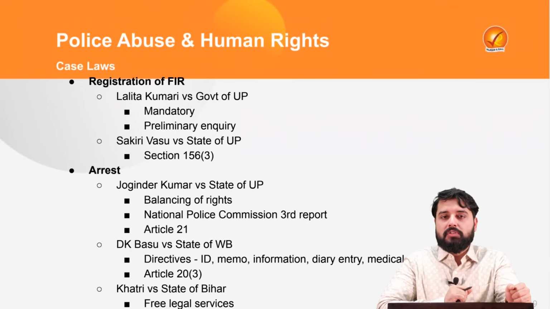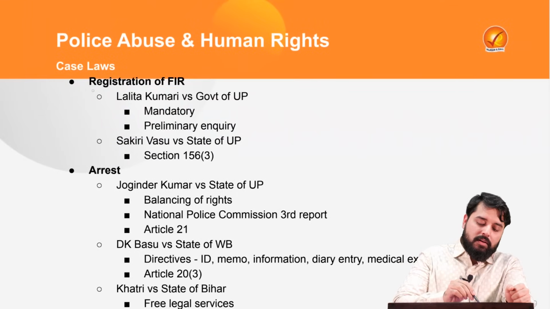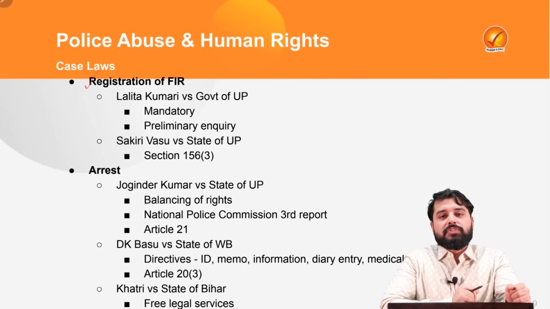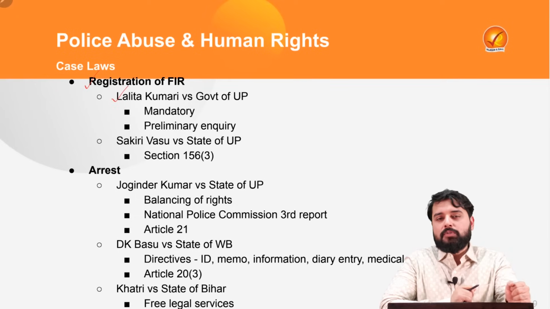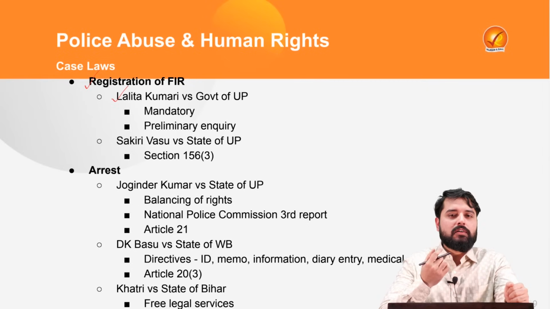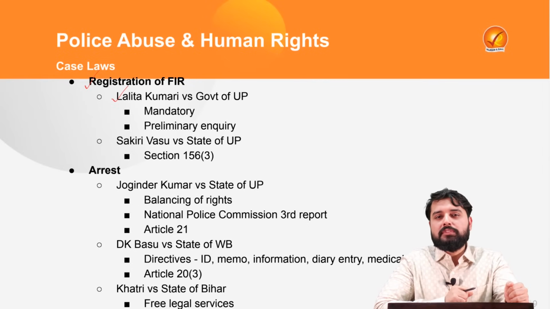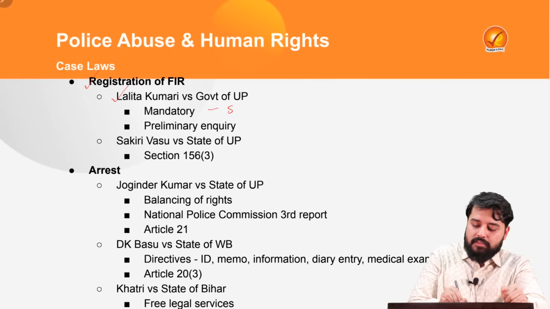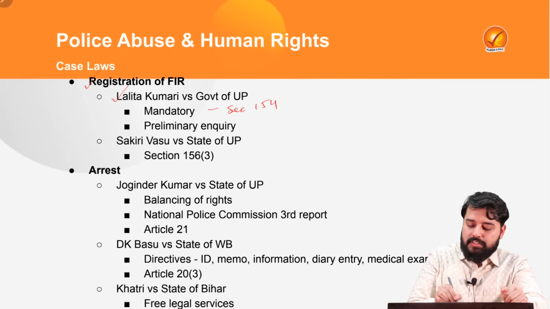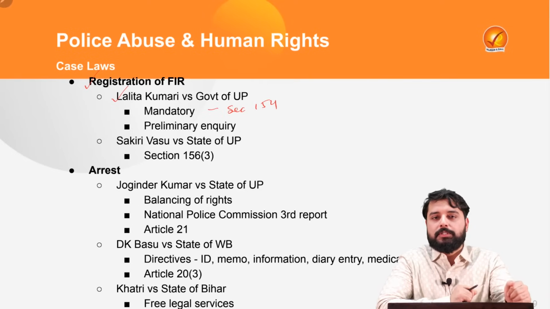Let's look at some case laws regarding police abuse. One, regarding the registration of FIR. That is one area where the police abuses its power sometimes. In the Lalita Kumari versus Government of UP case, the court observed that when information regarding a cognizable offence is received by a police officer, registration of an FIR is mandatory under section 154 of the CrPC. Now the new codes have come into the picture.